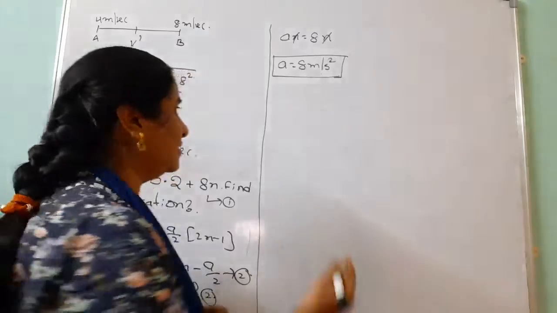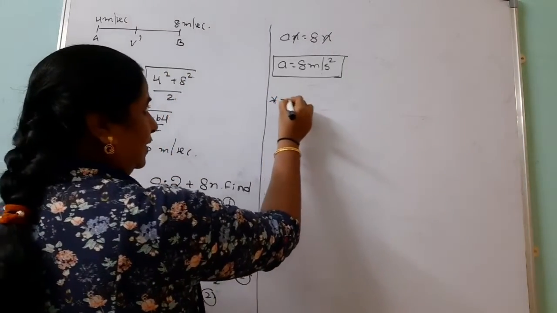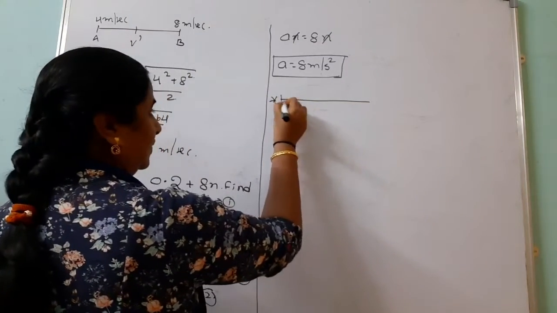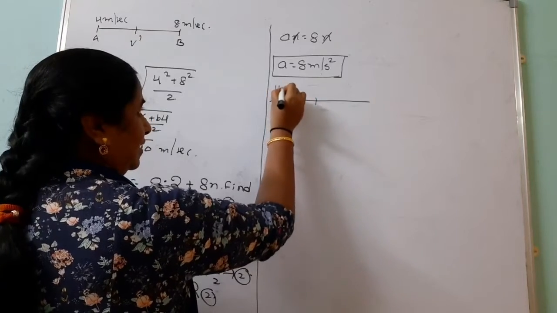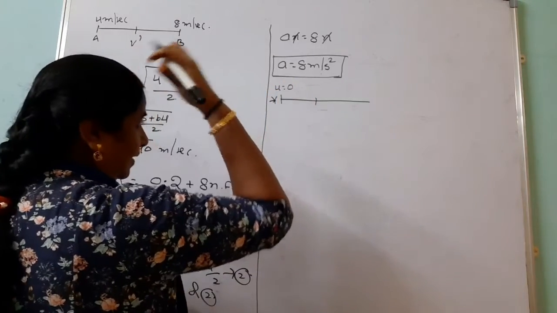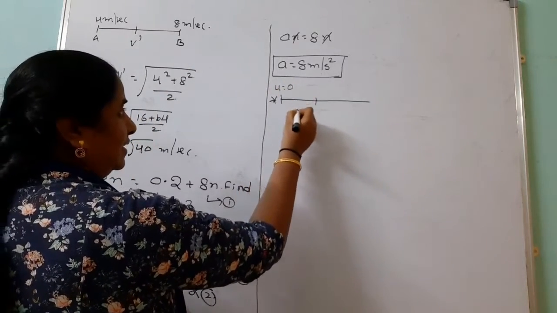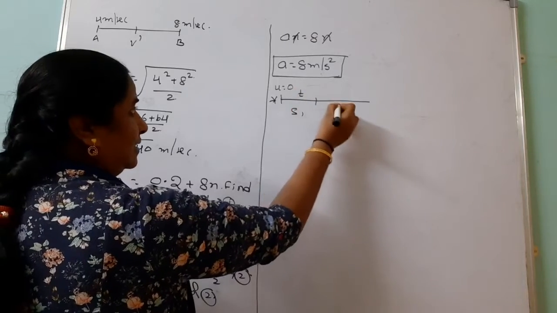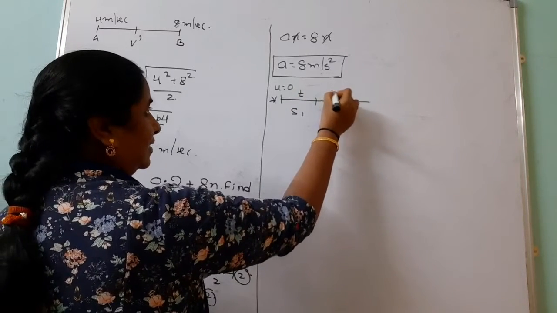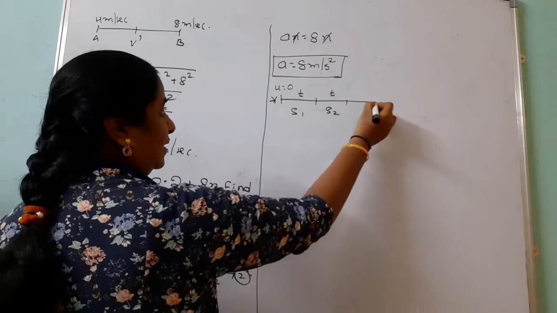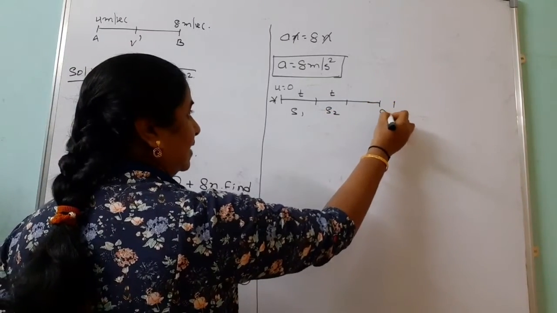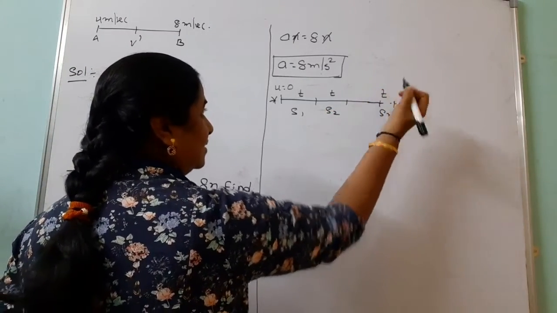Suppose the body starts from initial velocity 0. It covers the distance s1 in t seconds, and next it covers the distance s2. Like that, Sn also takes the time t.